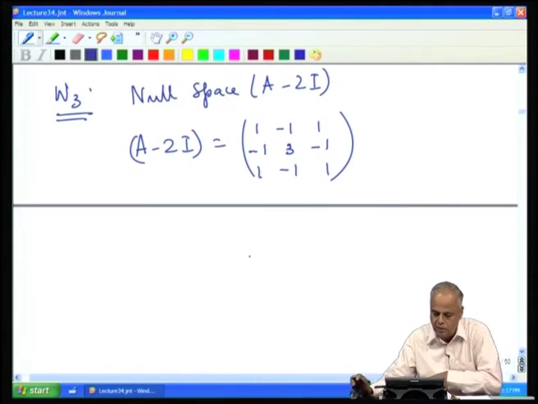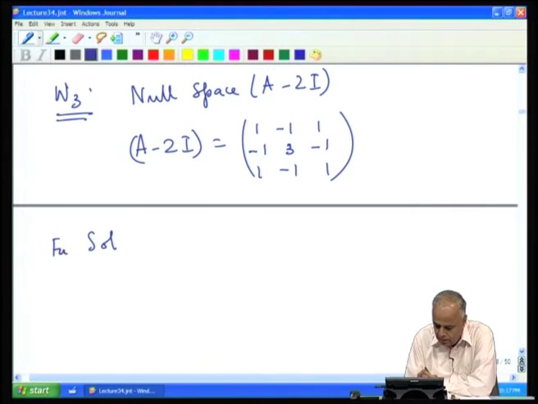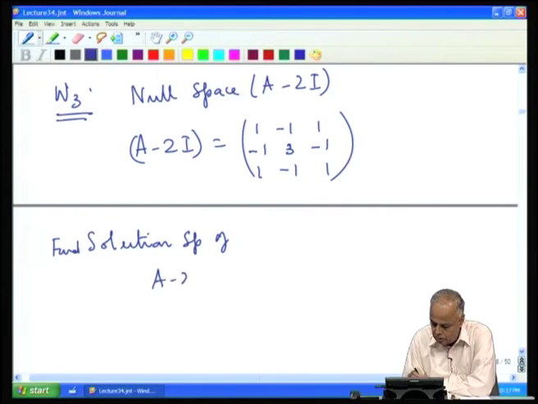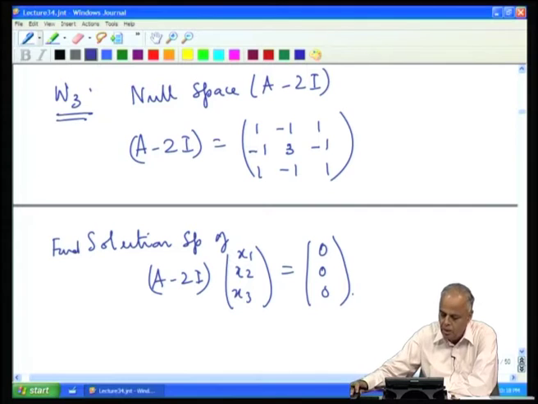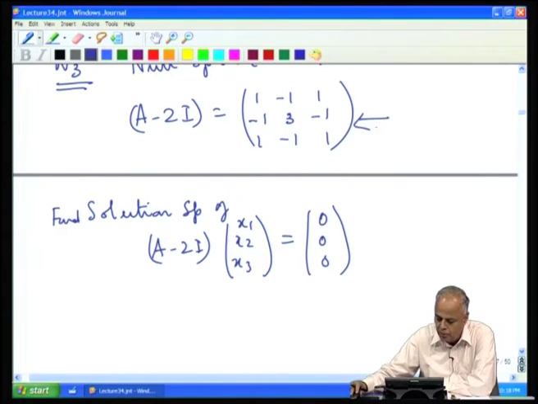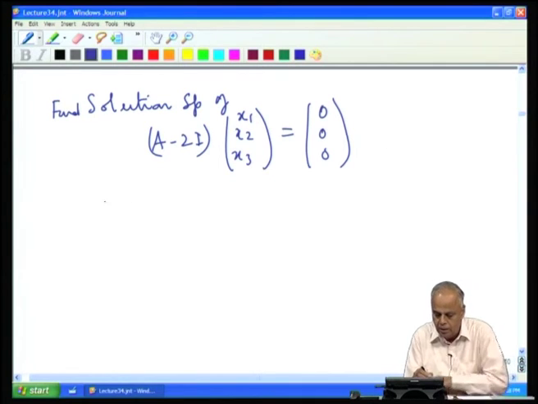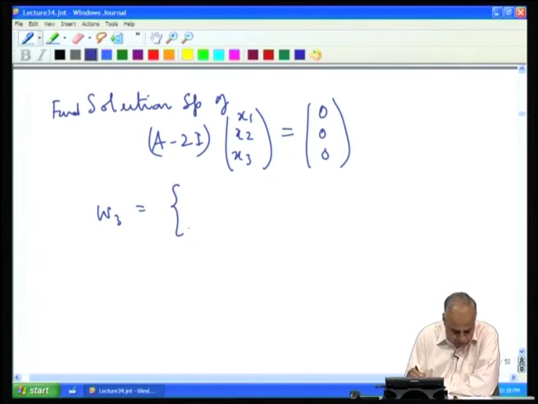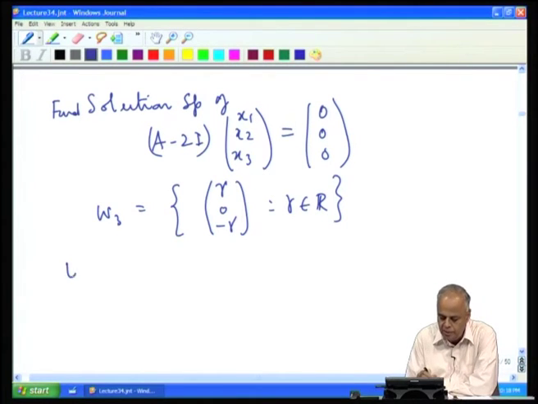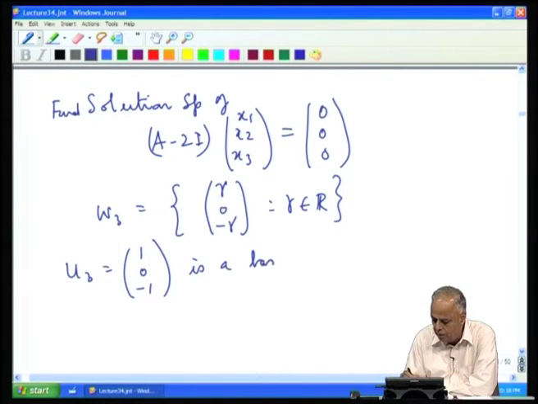To find the null space, we must find the solution space of A minus 2 I x 1, x 2, x 3 equal to 0, 0, 0. When we solve this system, we get the solution space W 3 to be the set of all vectors of the form gamma, 0, minus gamma, where gamma is real. And we see that 1 0 minus 1 is a basis for W 3.